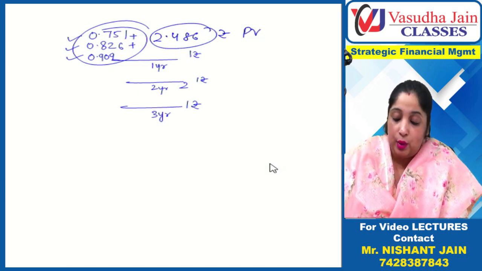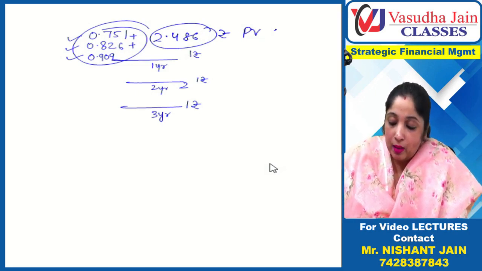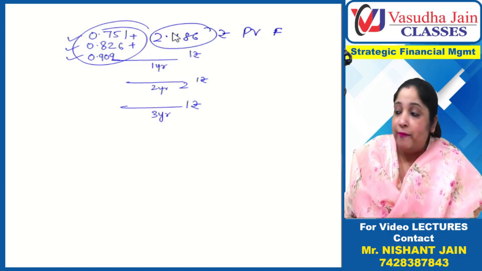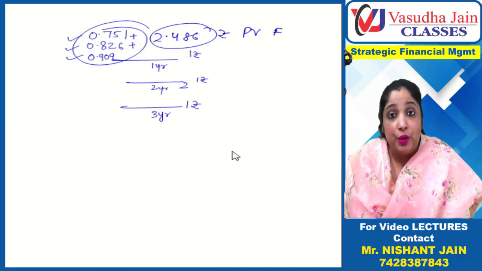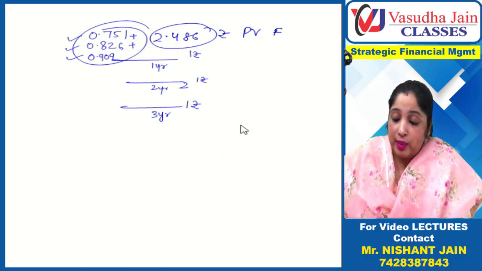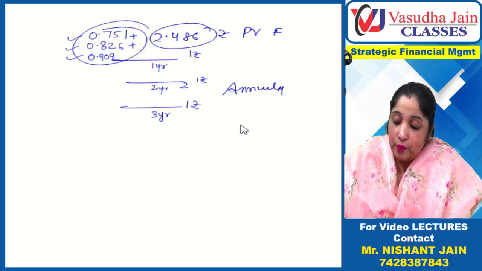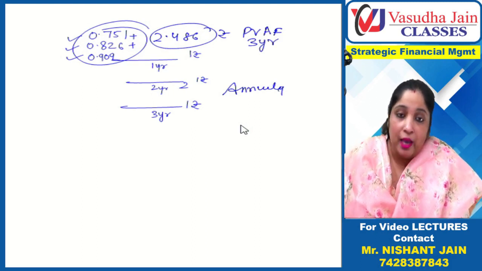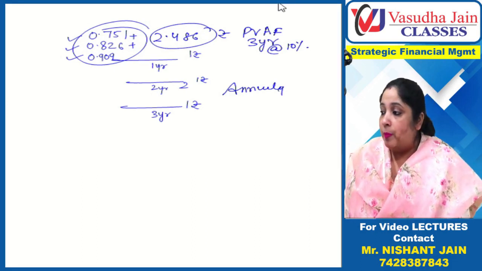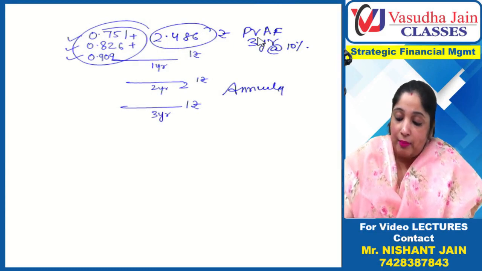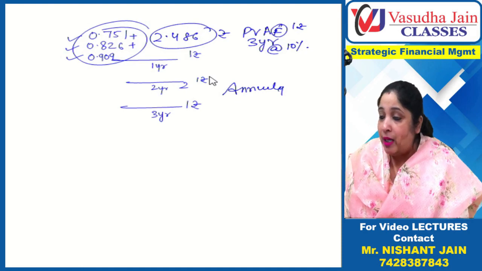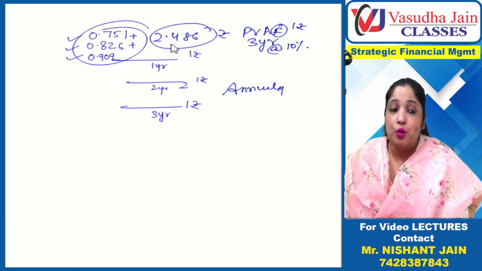This is the present value of 1 rupee, but this 1 rupee you are going to get each year. If you invest 2.486 today, you will get 1 rupee for 3 years equally. So if you receive an equal amount, it is a case of annuity. So we write PVAF. PVAF means, for 3 years at the rate of 10%, F means factor, factor means 1 rupee. If you need 1 rupee every year for 3 years, then this much you should invest today.